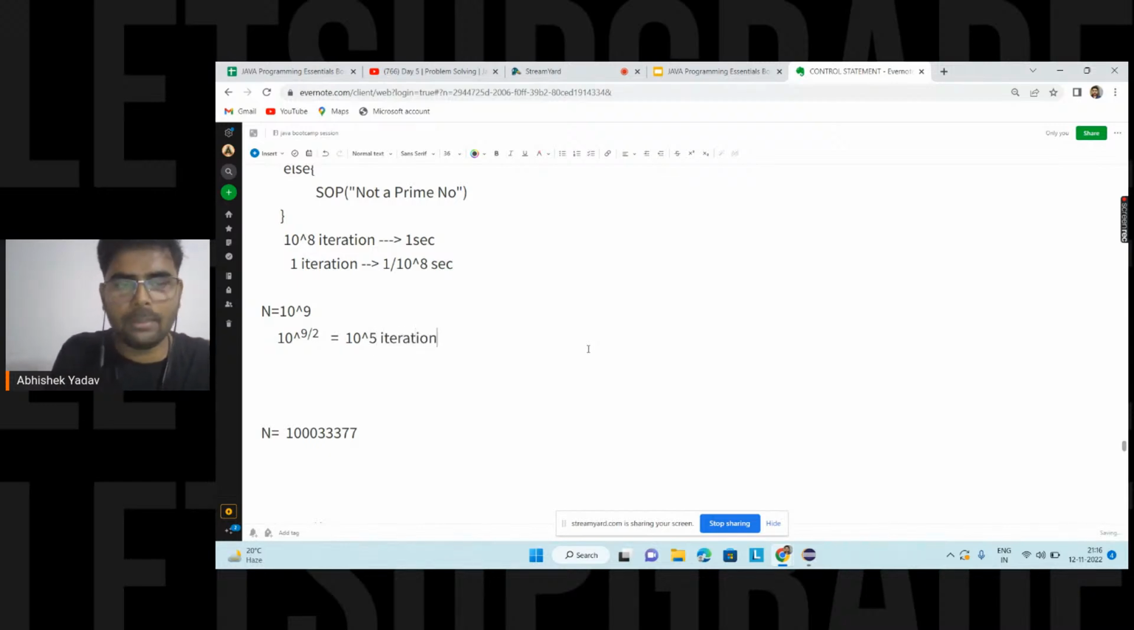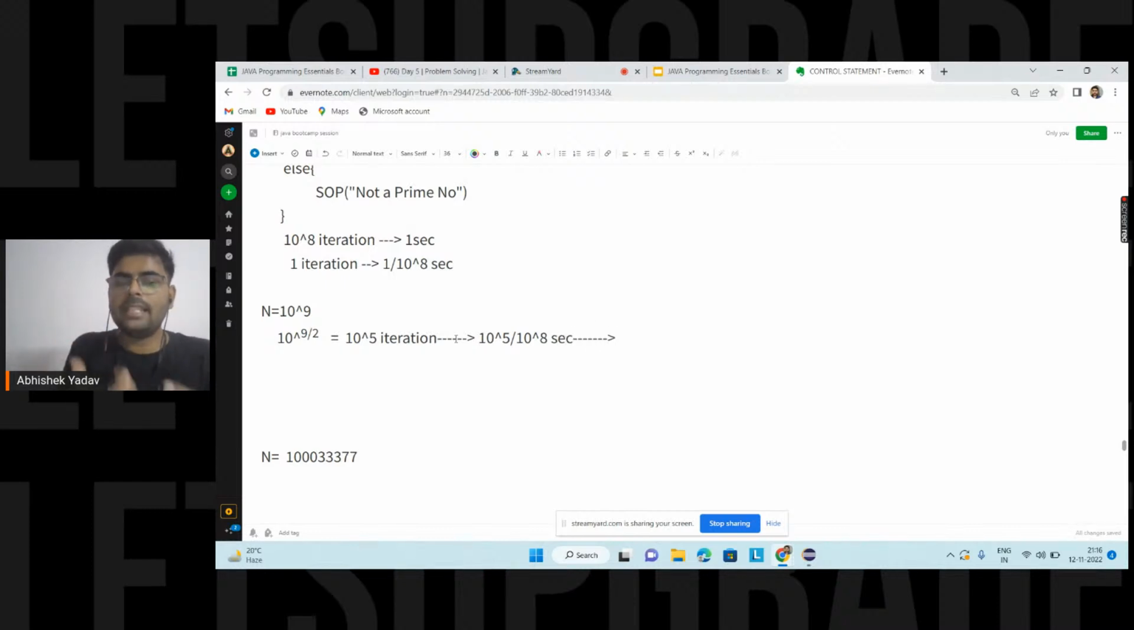So my program is now doing 10 to the power 5 iterations. One iteration is equal to 1 divided by 10 to the power 8 second, so 10 to the power 5 iterations will take 10 to the power 5 divided by 10 to the power 8 second. So this time, how much time is your computer taking? It is taking 0.001 second to check whether the number is a prime number or not.